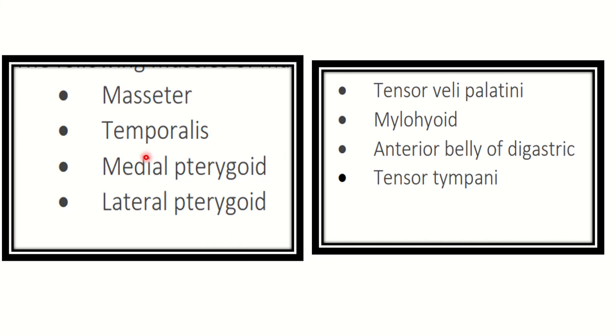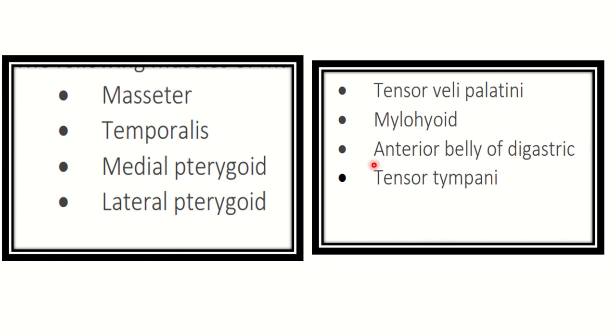These 4 muscles are the muscles of mastication, supplied by the trigeminal nerve. Then we can see 4 other muscles: tensor veli palatini, tensor tympani, mylohyoid, and the anterior belly of the digastric.